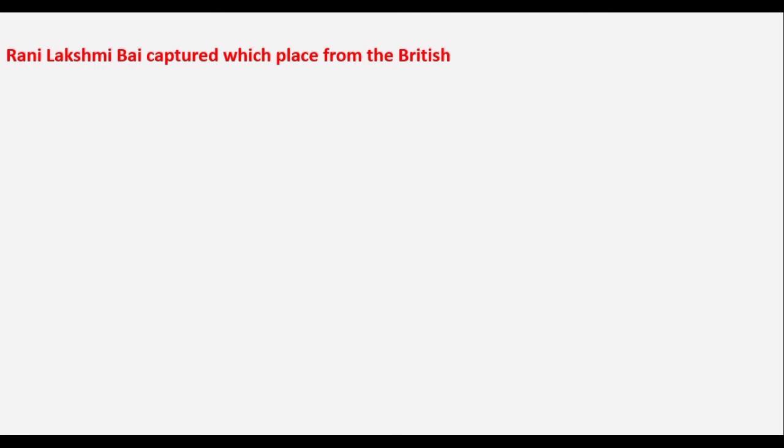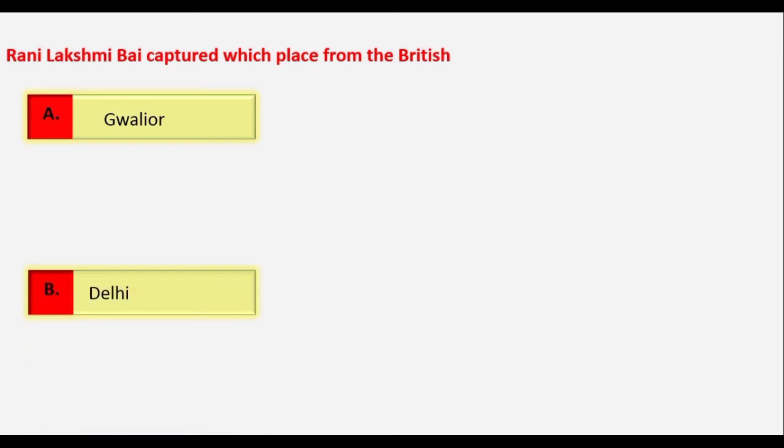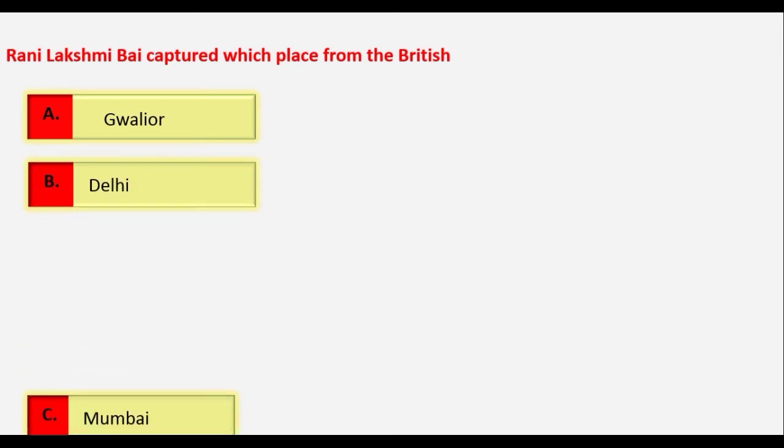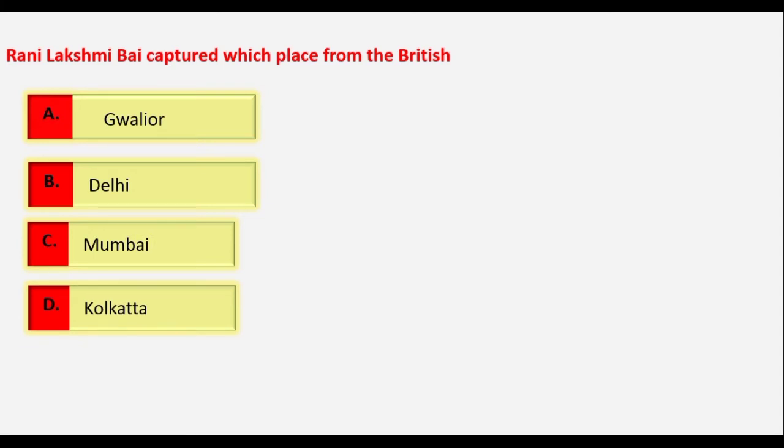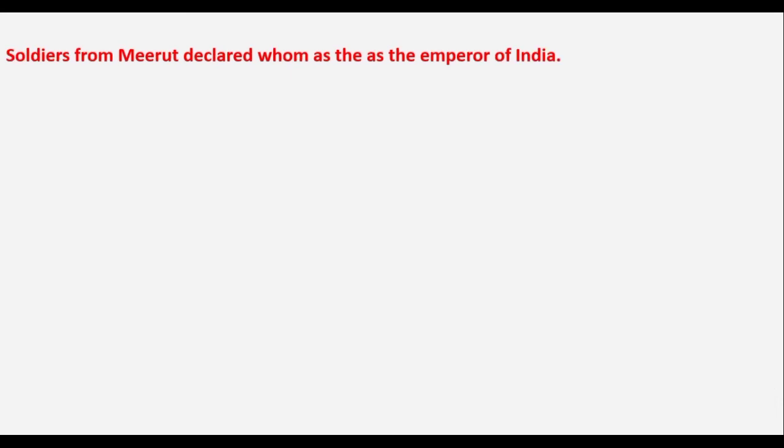Rani Lakshmi Bai captured which place from the British? He is asking for the place which was captured by Rani Lakshmi Bai, whether it is Gwalior, Delhi, Mumbai, or Kolkata. Yes, that place was Gwalior. Therefore, option A is the right answer. Rani Lakshmi Bai captured Gwalior from the Britishers.